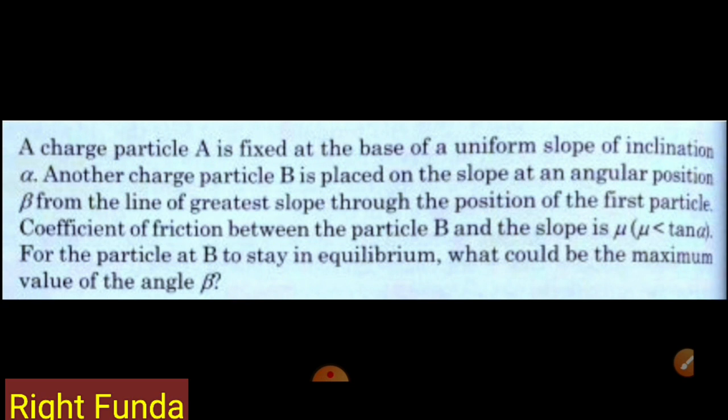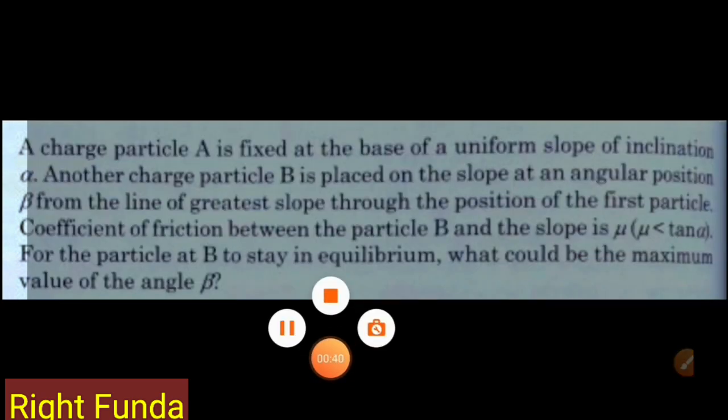The coefficient of friction between the particle B and the slope is mu, and mu is less than tan alpha. Asking for the particle B to stay in equilibrium, what could be the maximum value of angle beta? Let's solve and try to understand the question.